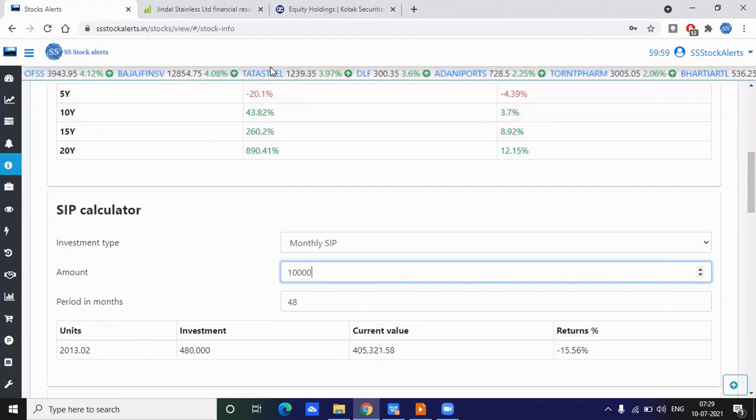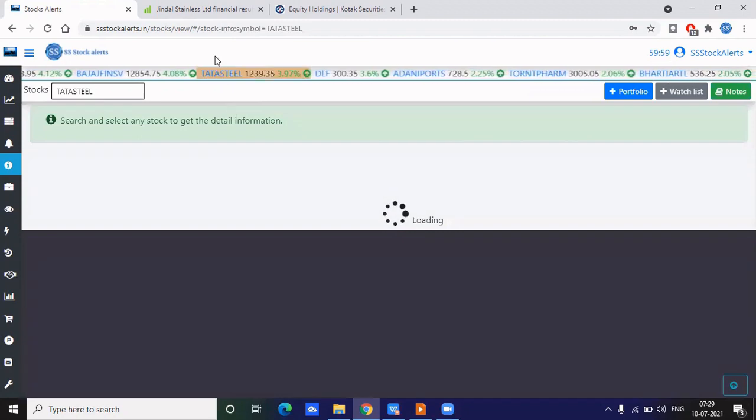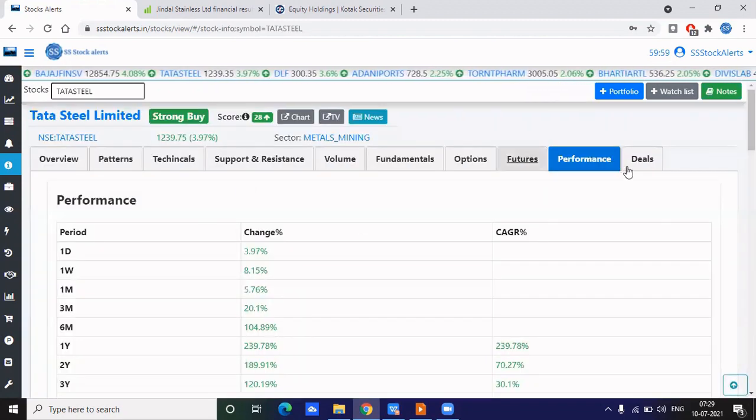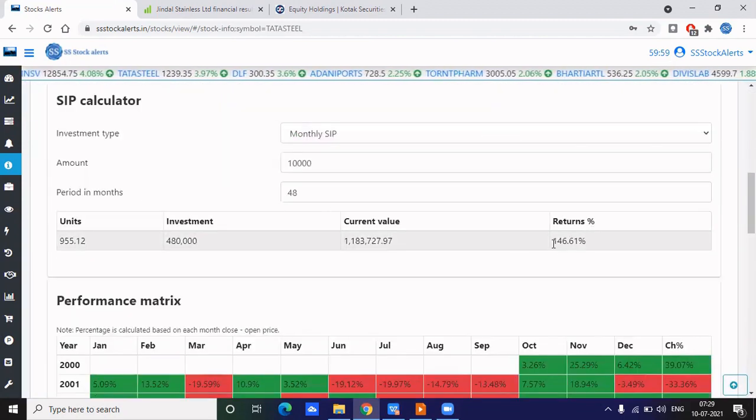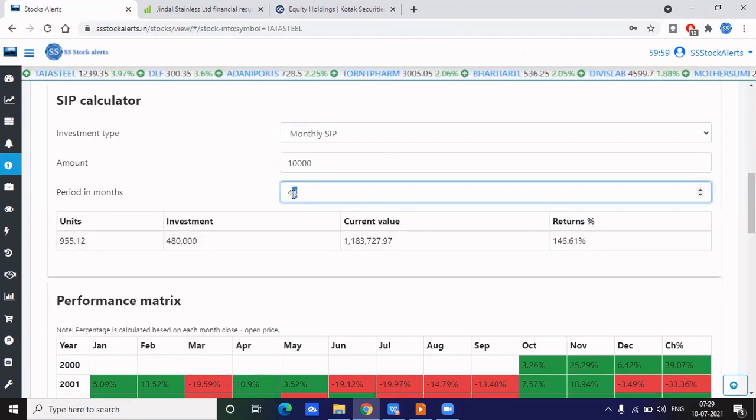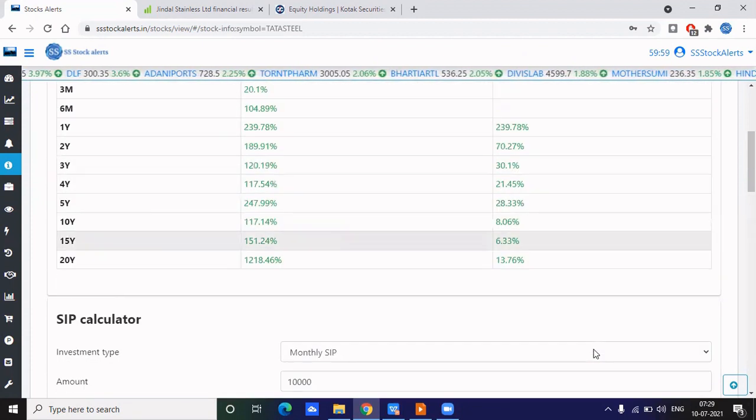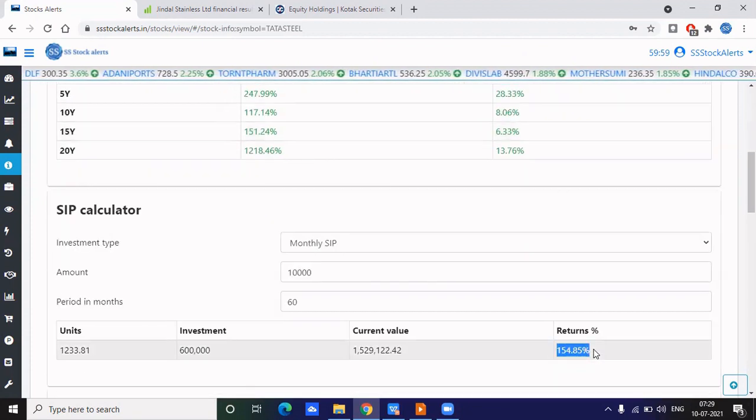I'm just randomly selecting Tata Steel here. If you see the performance, it shows 146% for SIP for the last 4 years, and 150% for the last 5. So try to select stocks with more than 100%, which is a confirmation of momentum.